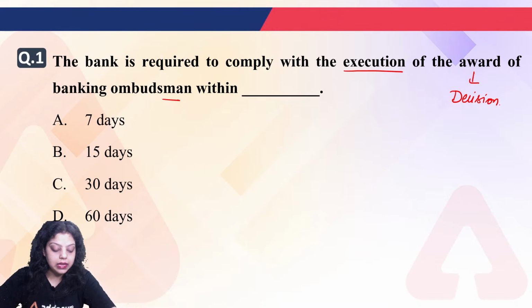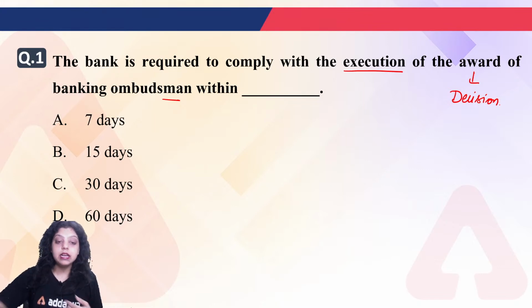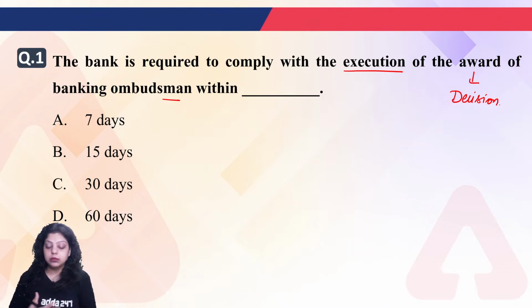First of all, the banking ombudsman scheme was started in the year 1995 under Section 35A of the Banking Regulation Act. It was reintroduced in 2 years, that was 2002 and 2006. So it was said that the banking ombudsman will be appointed by the Reserve Bank of India only, and the general manager and chief general manager of the Reserve Bank of India can become banking ombudsman. The service provided by the banking ombudsman is totally free of cost, and you can complain to the banking ombudsman after giving 1 month period to your home branch.